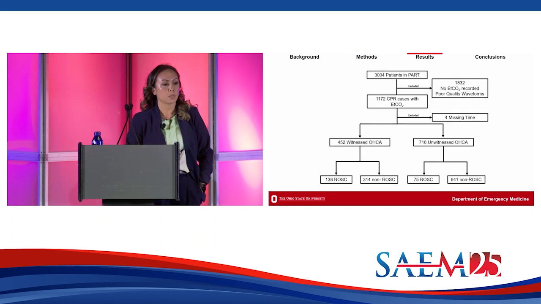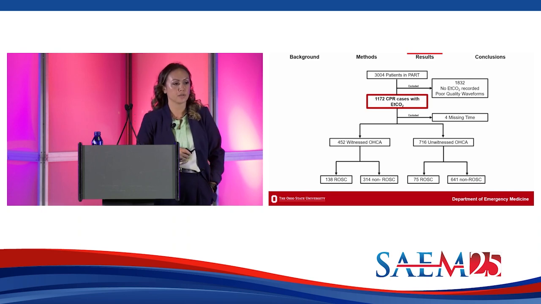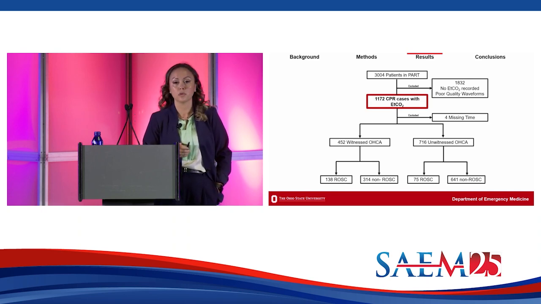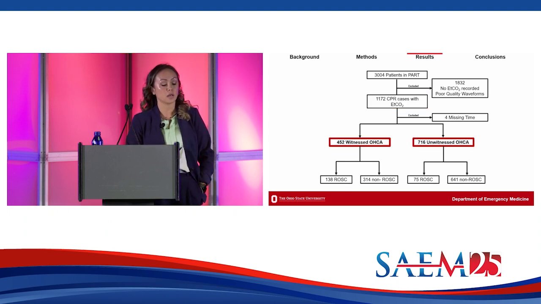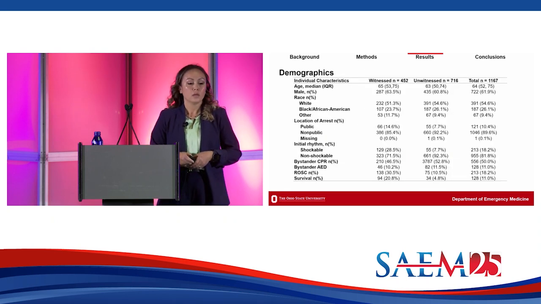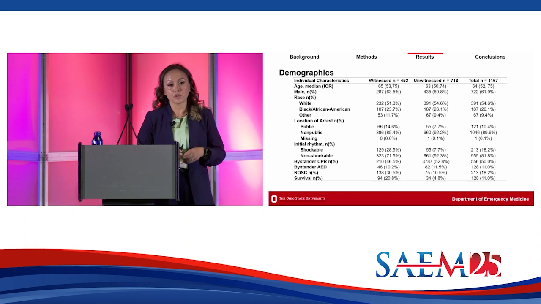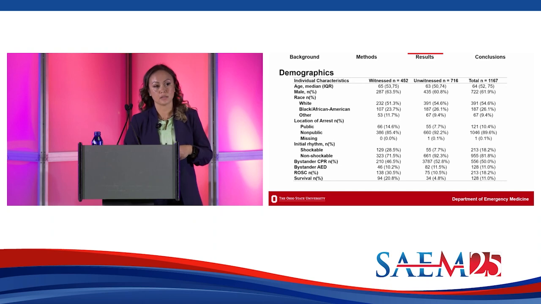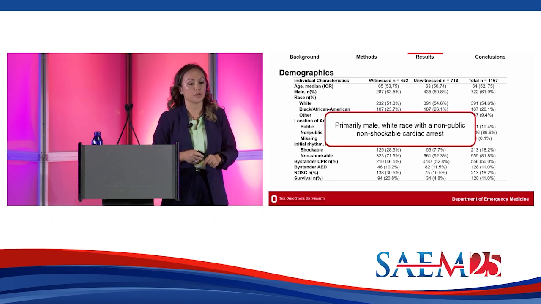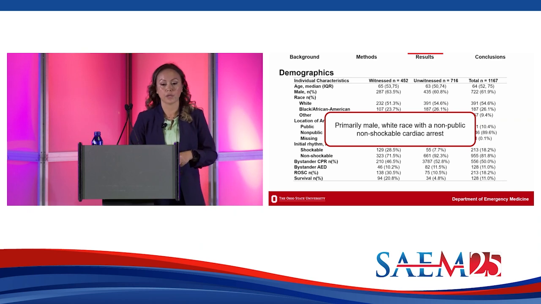Of the 3,004 patients that were enrolled in the PART trial, 1,172 had capnography available for us to analyze. Of these, 452 had a witnessed cardiac arrest, 716 had an unwitnessed cardiac arrest. In this sub-analysis and each of the strata, they represented the typical cardiac arrest patient in the United States. And so that is a primarily male of white race with a non-public, non-shockable cardiac arrest.